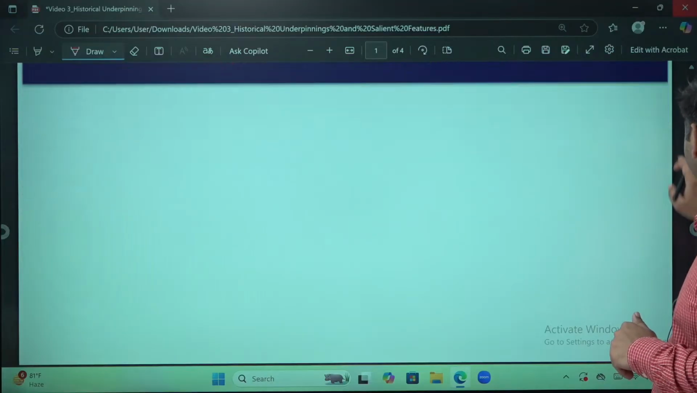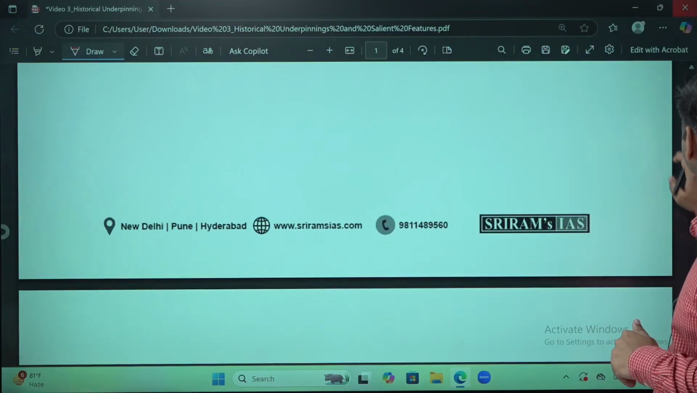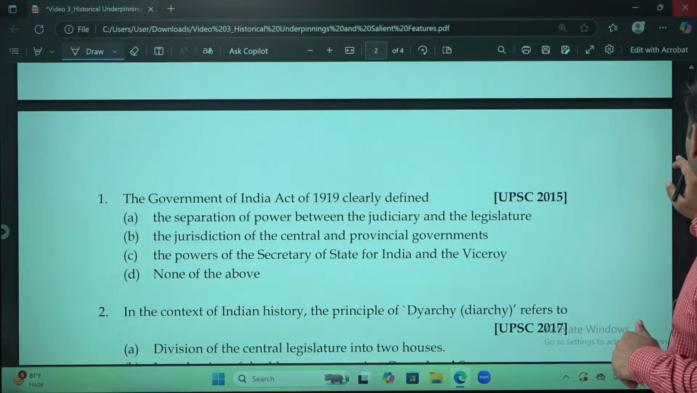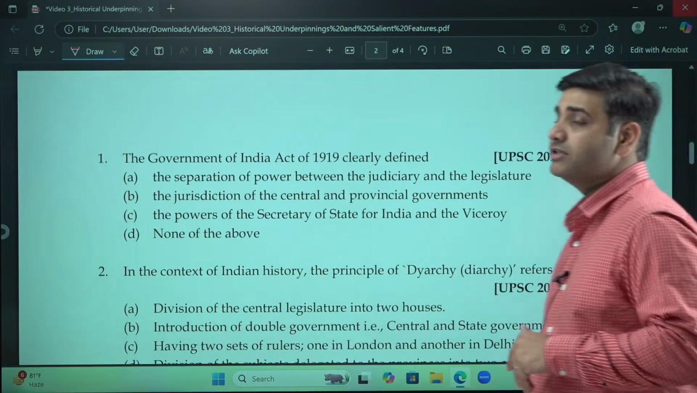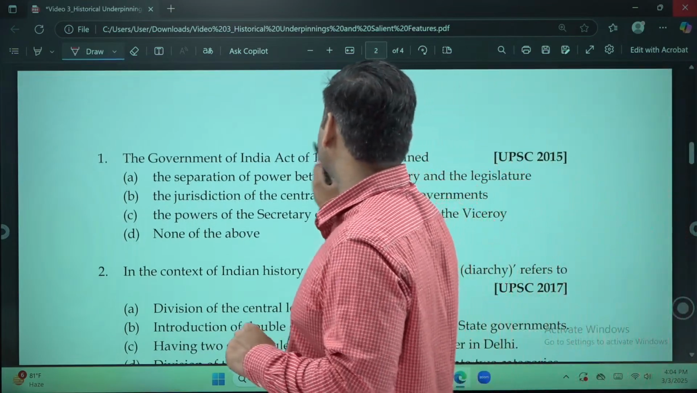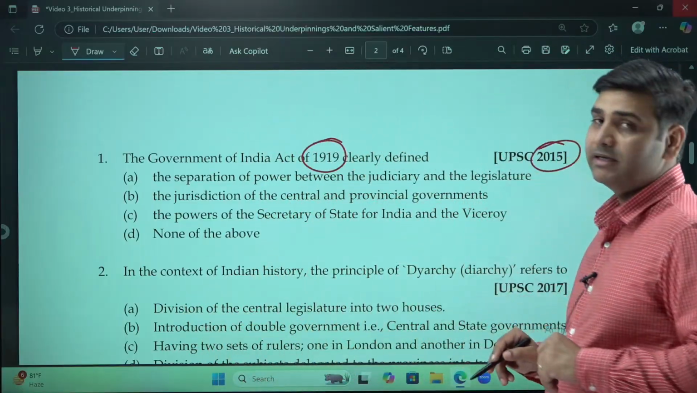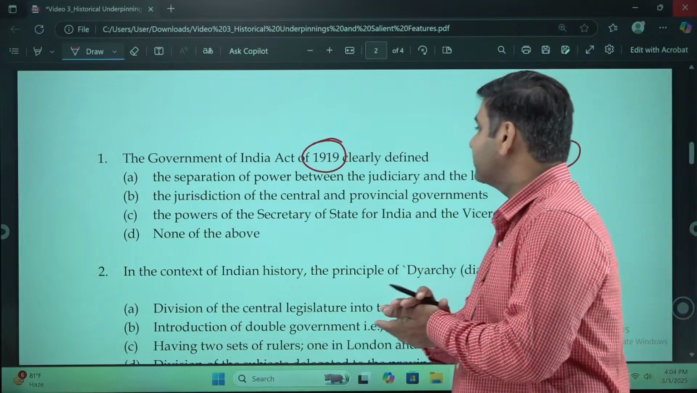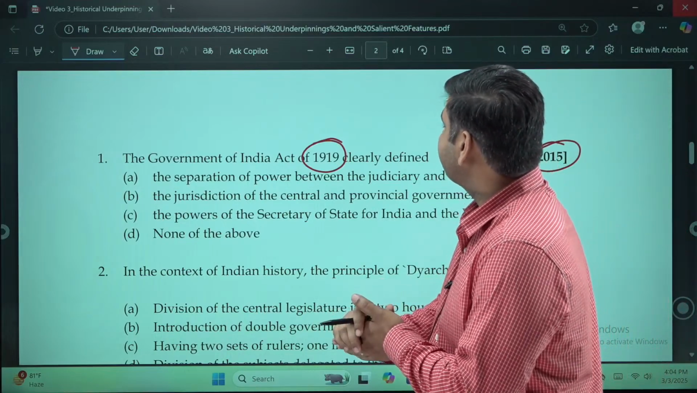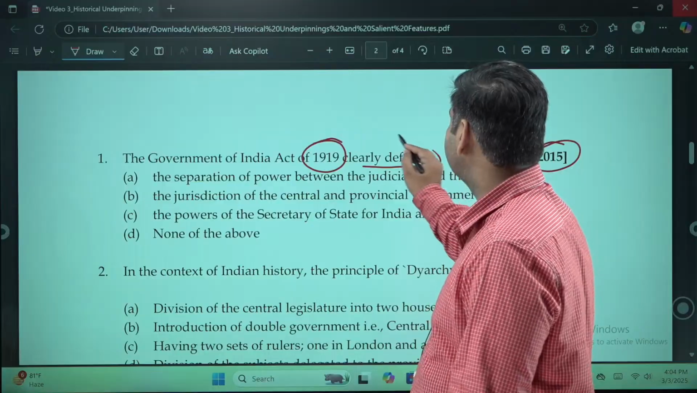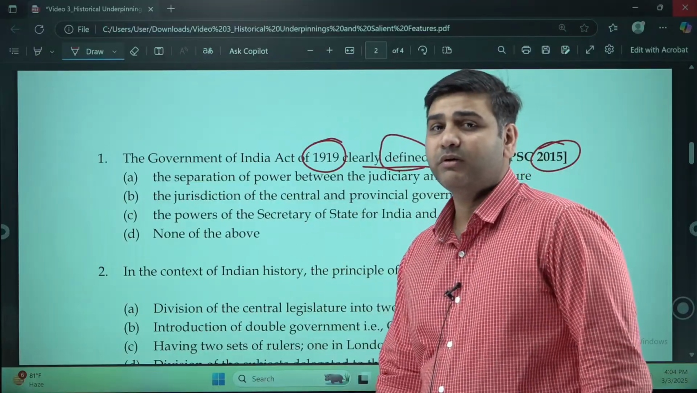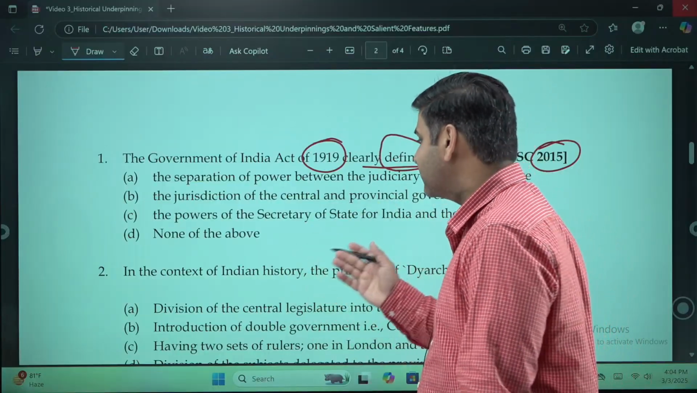So the first question here relates with the topic of Government of India Act 1919. Too many questions have been asked on Government of India Act 1919. This question is of 2015, and let's see what this question is all about. The Government of India Act 1919 clearly defined...